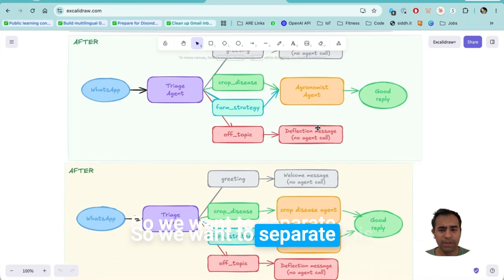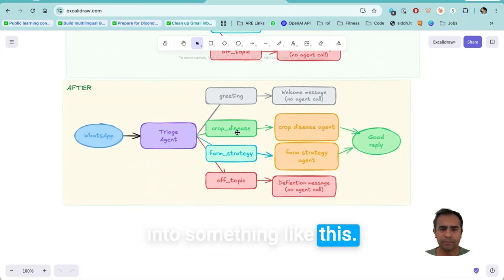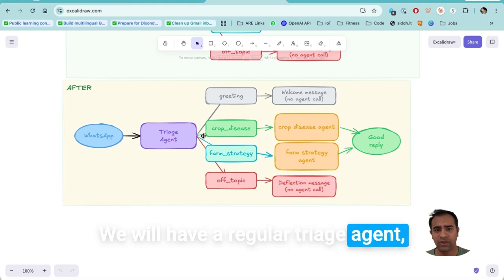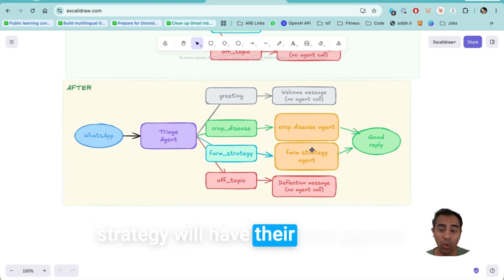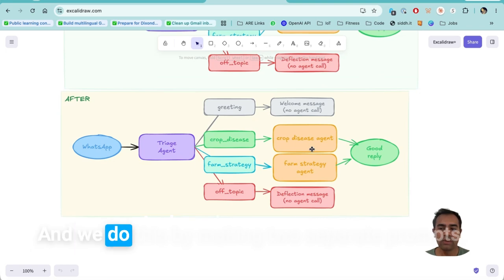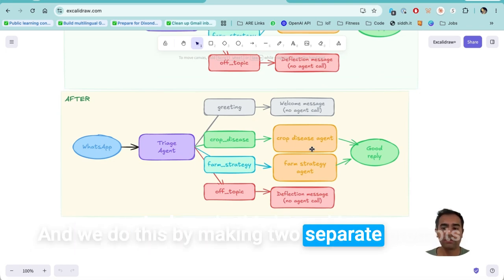So we want to separate this into something like this. We will have a regular triage agent, but now the crop disease and the farm strategy will have their own agents. And we do this by making 2 separate prompts.